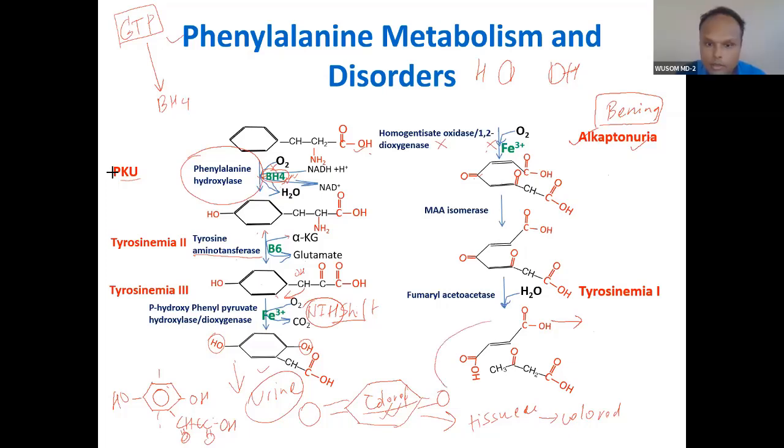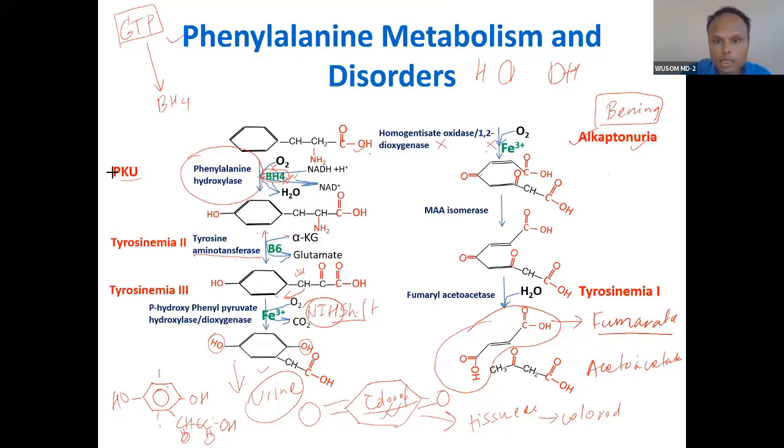This. What is this? This is fumarate. A 4 carbon compound with a double bond is fumarate. And this is acetoacetate. So this is a ketogenic plus glucogenic amino acid, both.